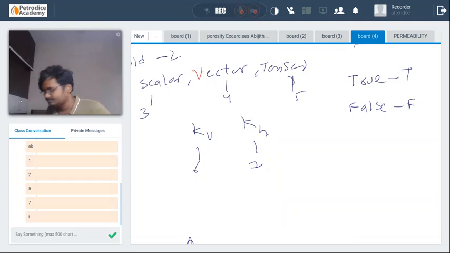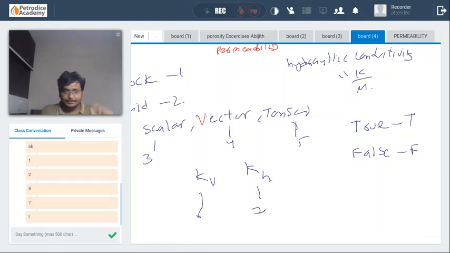Okay. Next, true or false? The absolute permeability of the formation will change with respect to the type of fluid inside the formation. True or false? Give it again, guys. Let me repeat it again. The absolute permeability of the formation will change with respect to the type of fluid in the formation. Is it true or is it false?